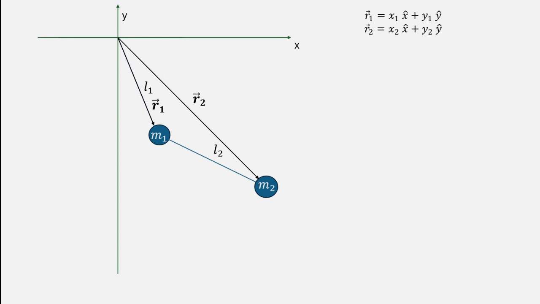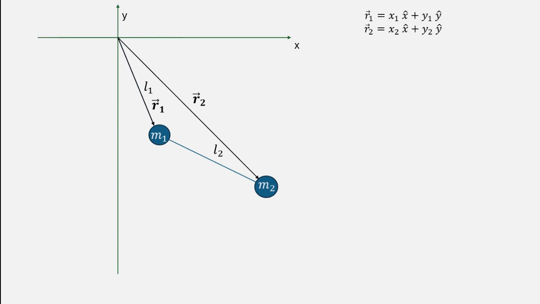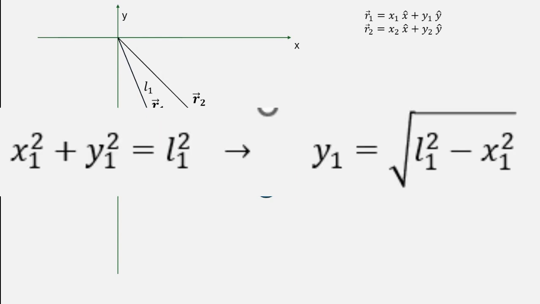respectively. Even though we are in a two-dimensional space, both of these bobs actually have only 1 degree of freedom. That means we only need to calculate one coordinate of each of the bobs, and we can instantly know the other coordinate because the two coordinates are dependent on each other. The first bob is connected to a fixed point with a rigid rod of a given length. That means it can only move in a circular arc around the origin. So if we use the laws of motion to calculate the x-coordinate, we can immediately know the y-coordinate because in this case, the two coordinates are related through the equation of a circle of radius L1.